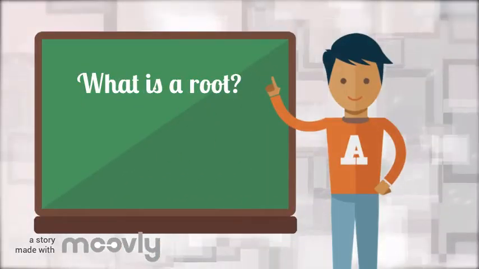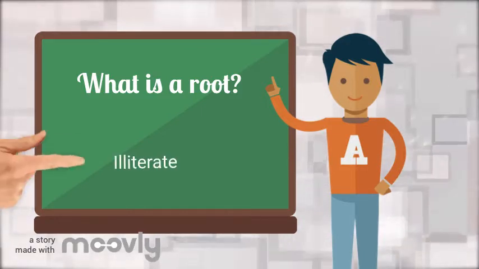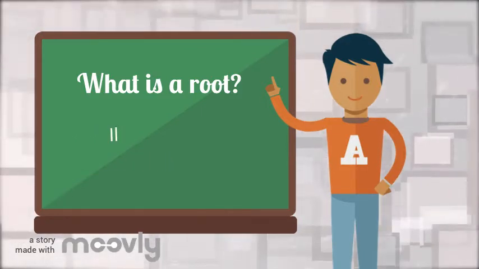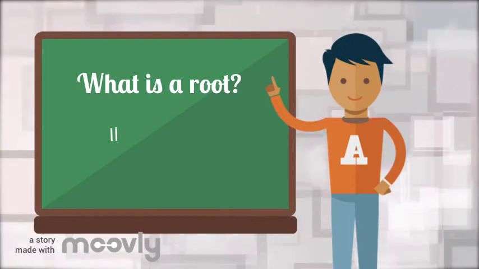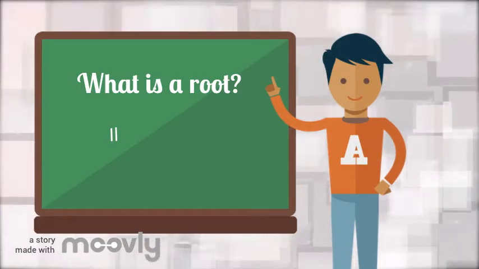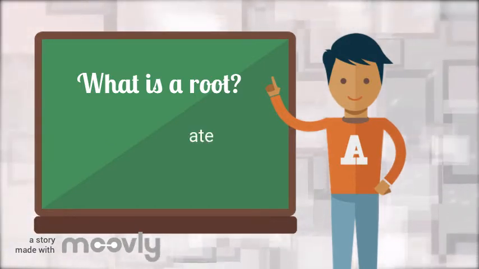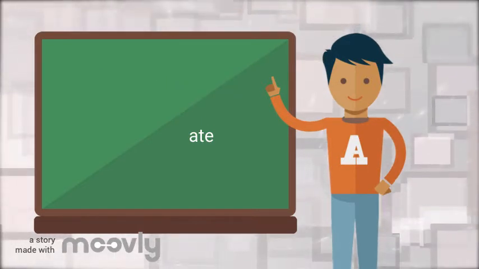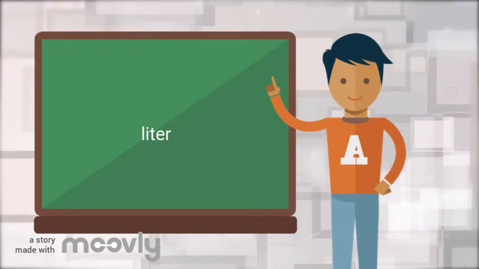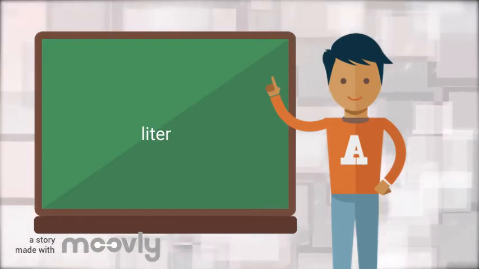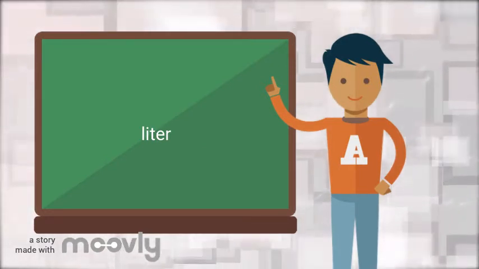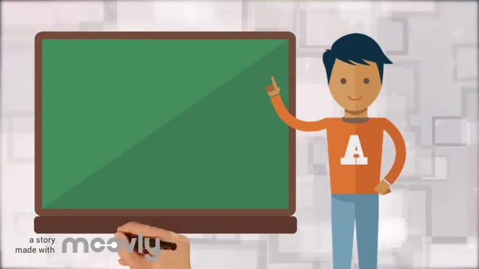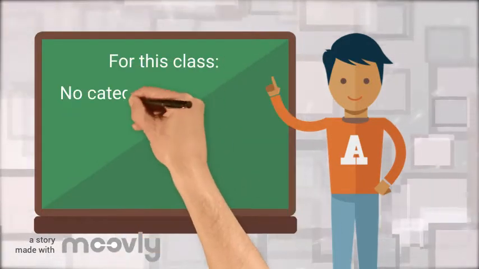Stems of words. Let's take the word illiterate, for example. It can be broken apart into 3 words. Ill is the prefix. That means it comes before the word. It means not. Ate is the suffix. It comes after the word, and it means changed or affected. That means we're left with the root word litter, which means letter. Putting all together, it means not having any effect on letters, which means you can't read.